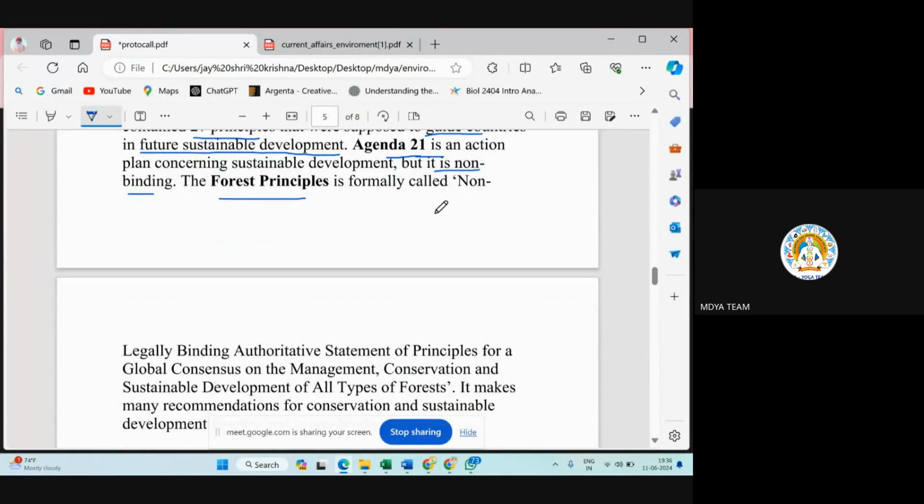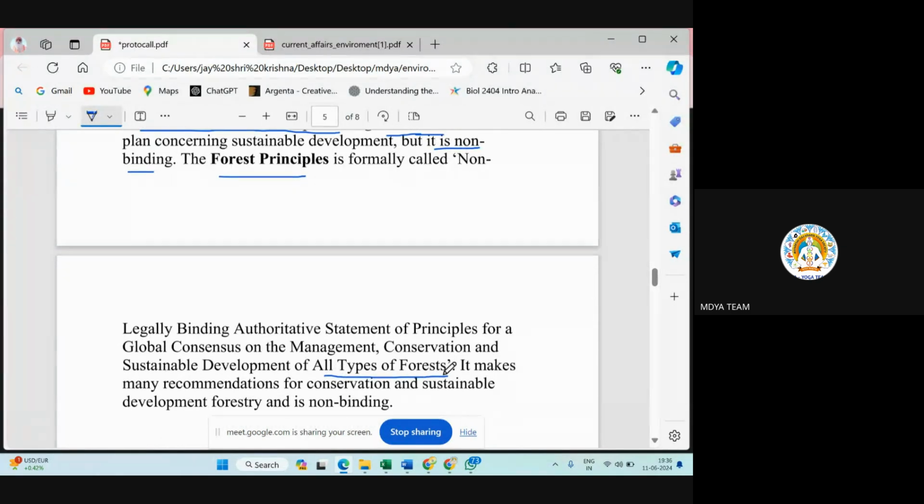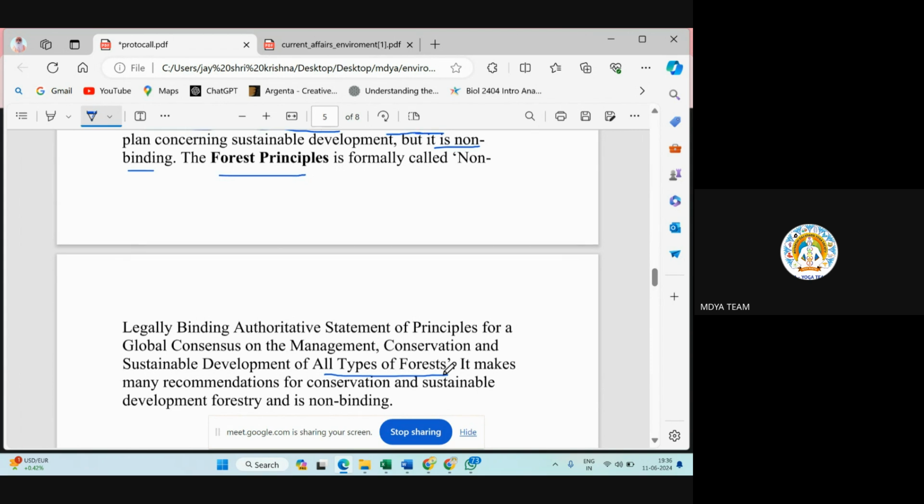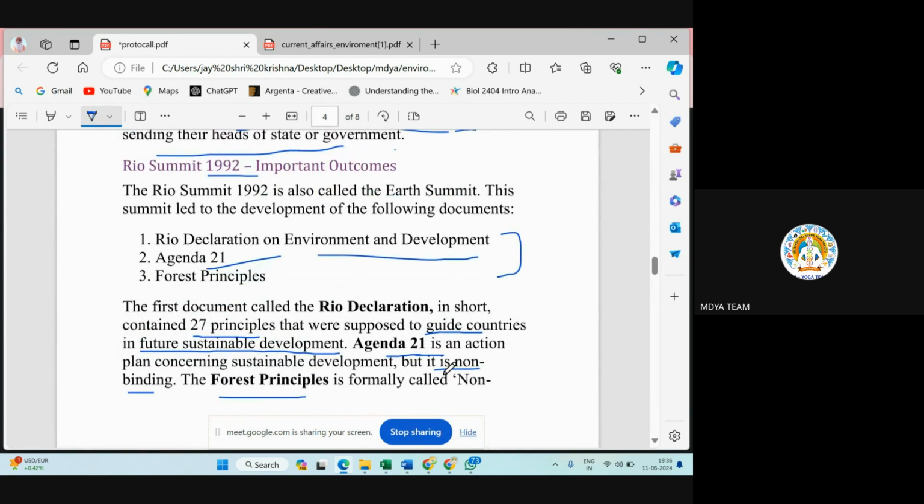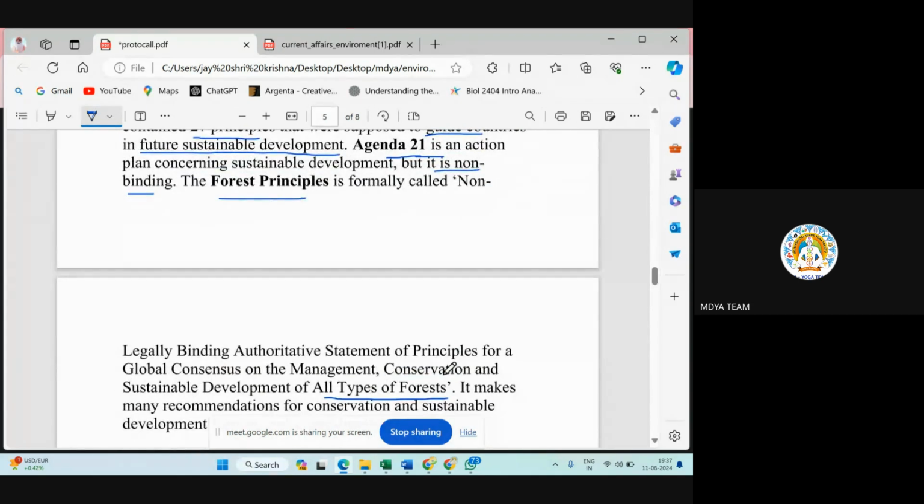Third one is the Forest Principles, formally called the non-legally binding authoritative statement of principles for a global consensus on the management, conservation, and sustainable development of all types of forest. No need to remember this much. Just know the Forest Principles are guidelines on management, conservation, and sustainable development of all types of forest. It is also non-binding. So three things were there in the Rio Summit. First is the Rio Declaration. How many principles? 27. Agenda 21 is also regarding sustainable development, but it is not binding. Forest Principles are regarding forests, and are also non-binding.